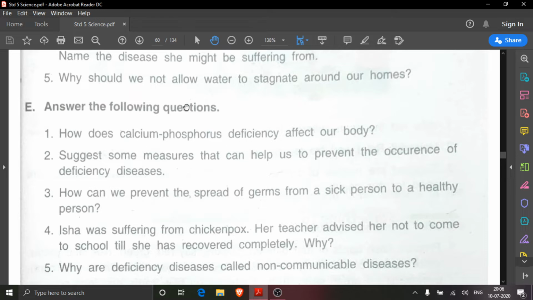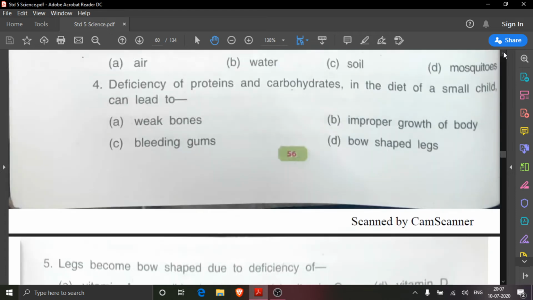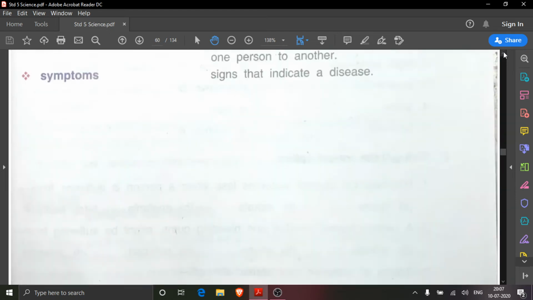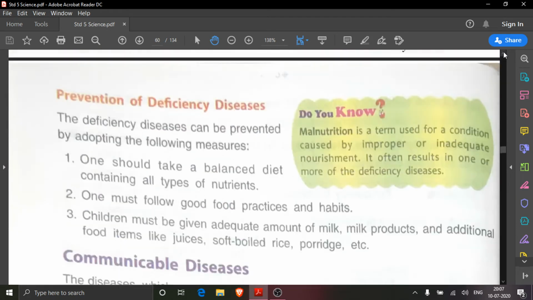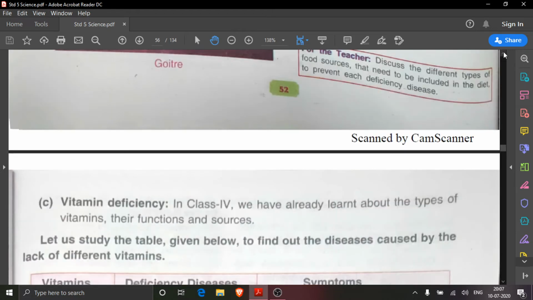We all know about deficiency diseases, deficiency of minerals. If calcium and phosphorus are not in our body, then what will be there? Which type of disease and what will be the symptoms? So for this answer, we will take out the page number. Just take out, see where it is written in that chart about calcium and phosphorus deficiency diseases.